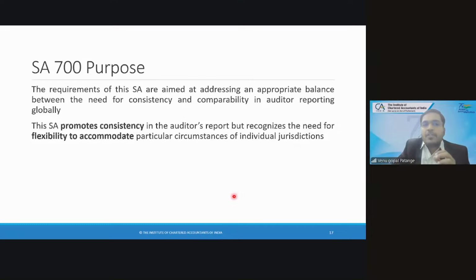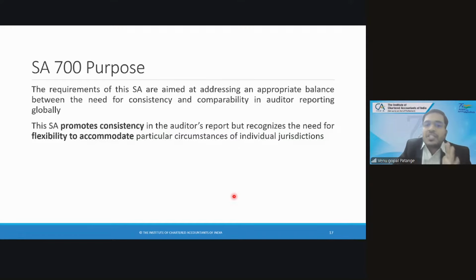The purpose of SS 700, it promotes consistency. So globally, at least national level, any report you can pick. So it starts with title, it starts with addressee, it gives your opinion paragraph, basis for opinion, etc., responsibilities, place, date, signature. So pretty much it is standard, it is consistent across multiple reports. May it be big listed entity, may it be small private limited entity, may it be other companies, the reporting pattern is pretty much consistent.